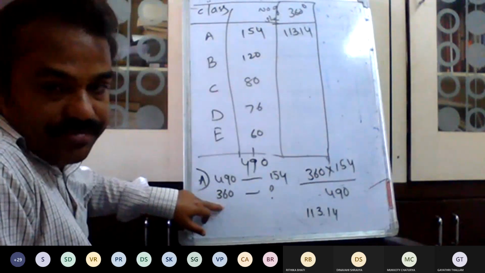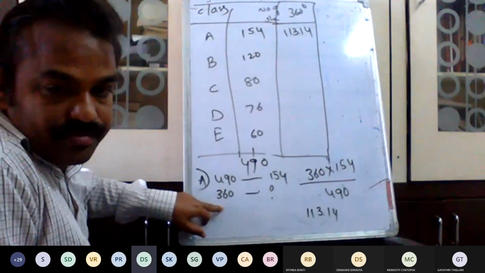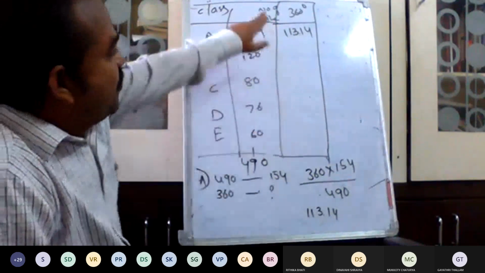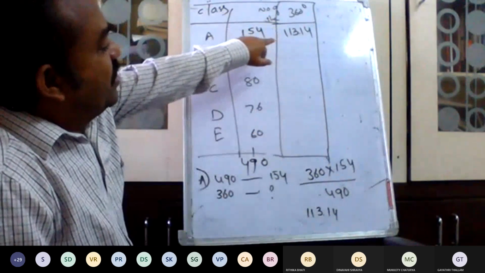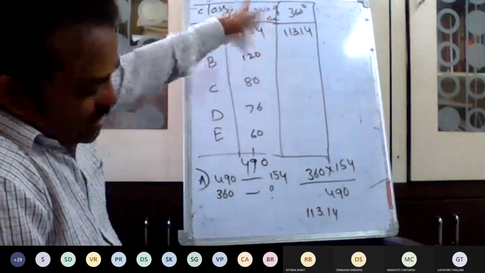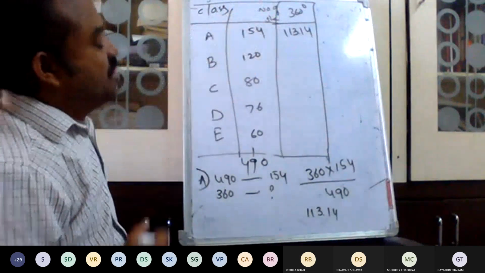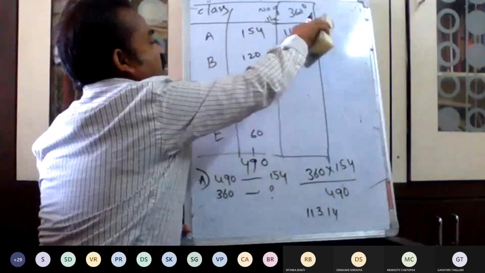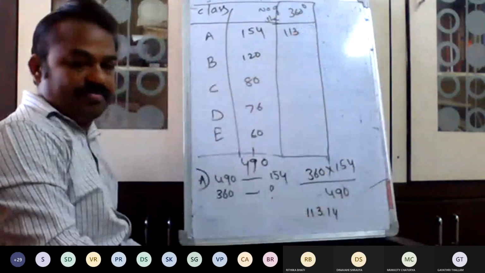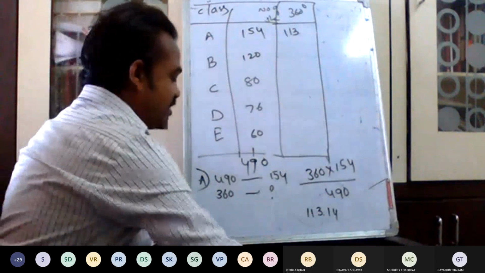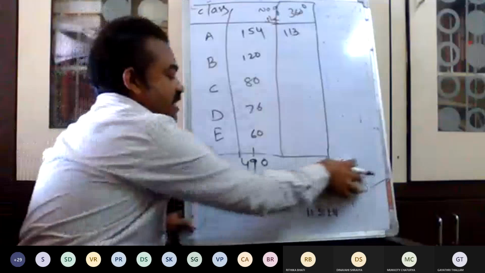Yes, sir. Did you understand this one? Yes, sir. Okay. Section A: for 360, it is 113.14. We can round off, no problem. Otherwise, you take 113, no issues. Okay. Now, what is section B? Next one. Correct?